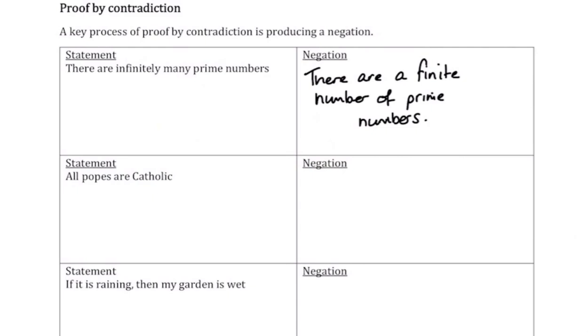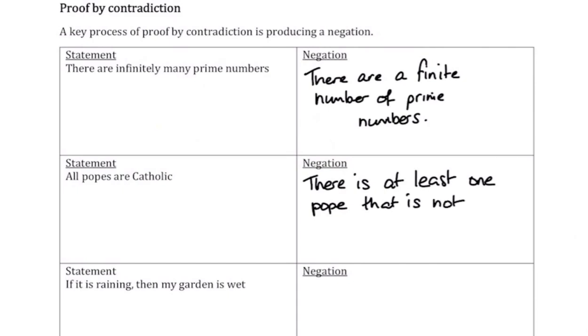The negation of that statement is there is at least one pope that is not Catholic. Okay, so that's the negation of something that says all.